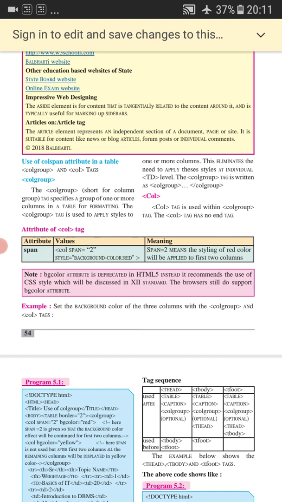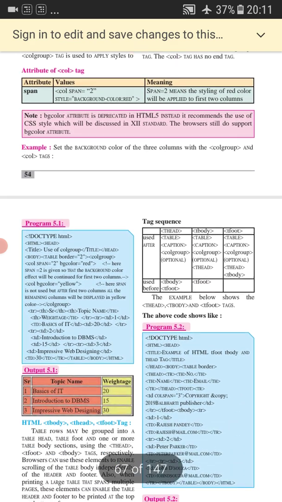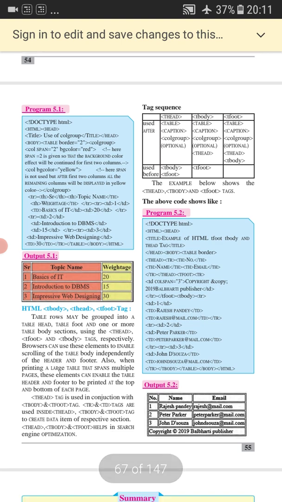header and the footer. You can also make use of headers and footers in a table, and you can move the headers and footers easily with these tags. Also, when printing a large table that spans multiple pages, these elements enable the table header and footer to be printed at the top and the bottom of each page. So it becomes convenient for the user to count the pages, and it also improves the look of the page.